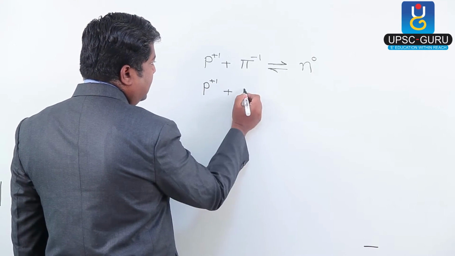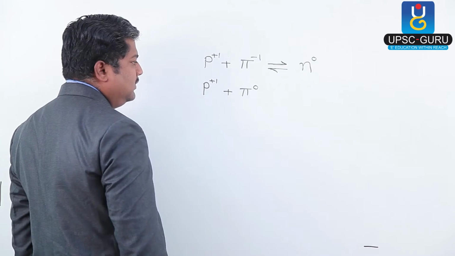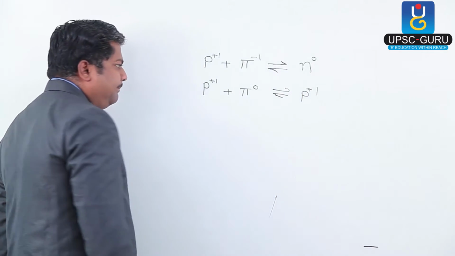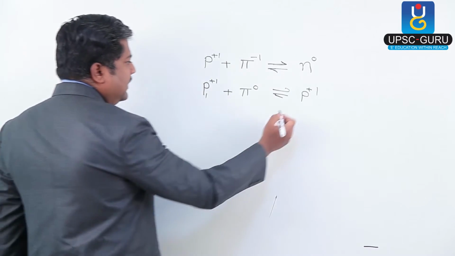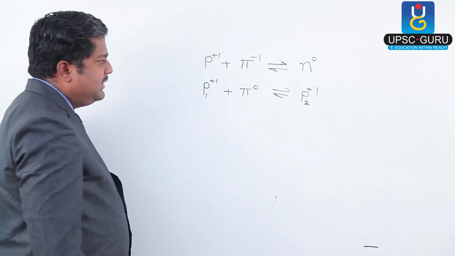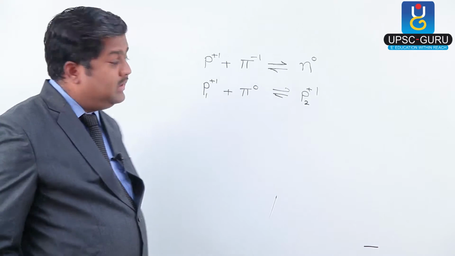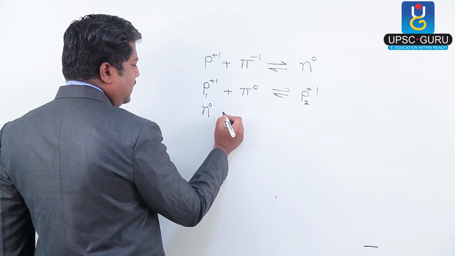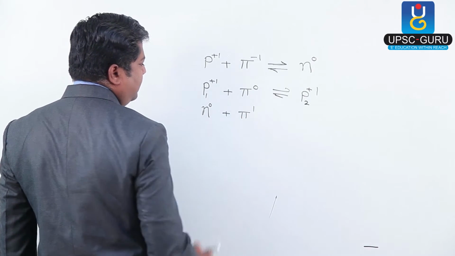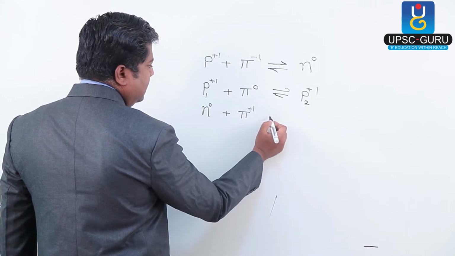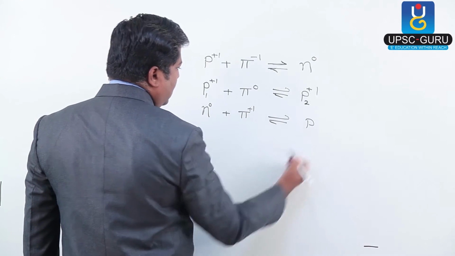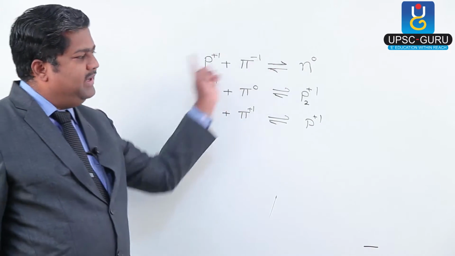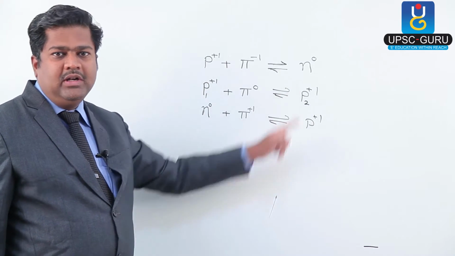Proton can combine with neutral pi meson to give proton only. So I may name this P1 and name this P2. That is in order to balance out masses. Whereas neutron, that is neutral in nature, can combine with positive pi meson reversibly to give proton. Proton is having +1 charge. And like that, various possibilities are there between proton and neutron.